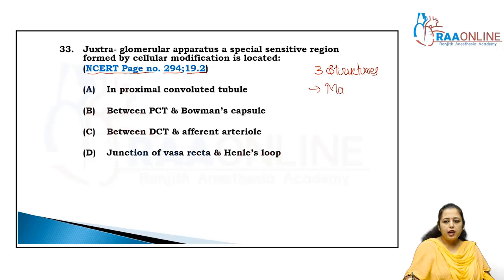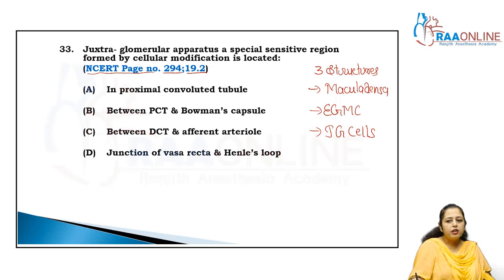First one is the macula densa. Second is the extraglomerular mesangial cells, that is EGMC. And third one is the JG cells which secrete the renin, right? So juxtaglomerular apparatus is made up of these three structures.